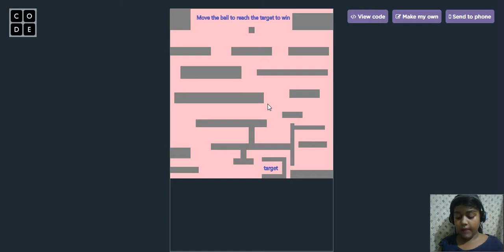I want to show you how to play this. Using arrow keys we are going to play. So this is the ball. I'm using the right key now, so it goes right.